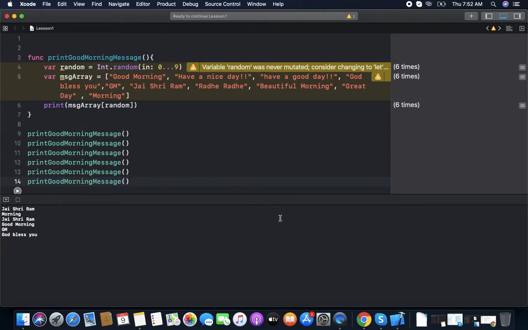So this is a function without parameter or without any return type. So it is always an optional value. The parameter may be optional or may not be, and same for return type. Both can be optional at the same time, or both can exist at the same time.